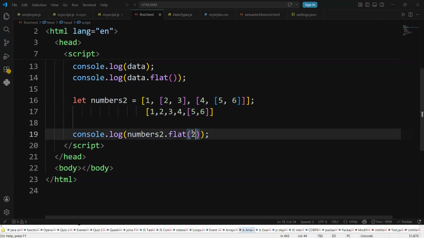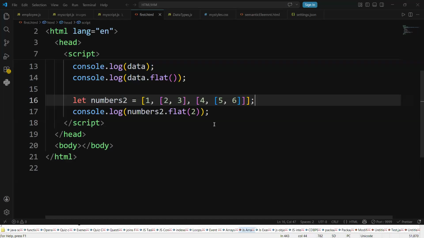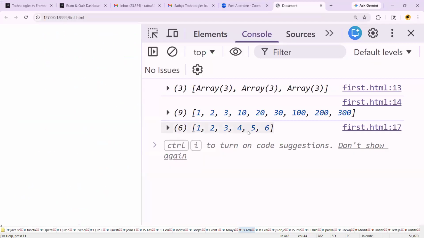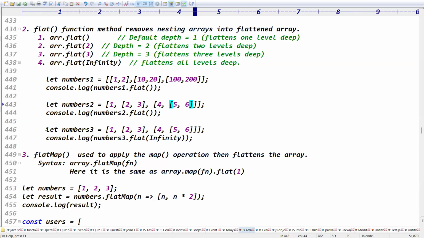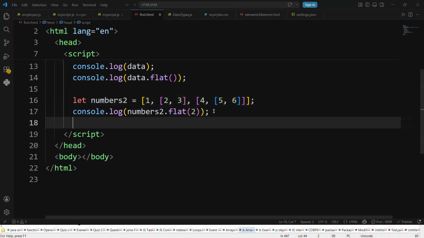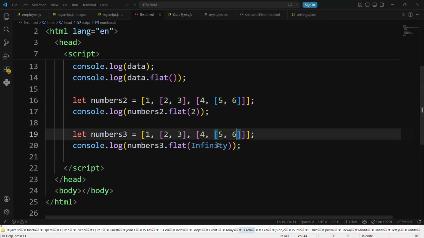Then you can go for flat of 2. Flat of 2 means what? One level flattening or 2 levels flattening? 2 levels flattening. After that you can check the output here. Now we got 1, 2, 3, 4, 5, 6. By default, it is doing the flattening of one level. Flat of 2 means 2 levels. Now please cross check this one. How many levels does it have?